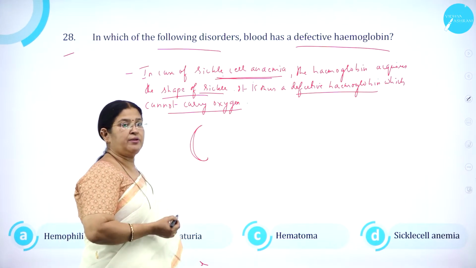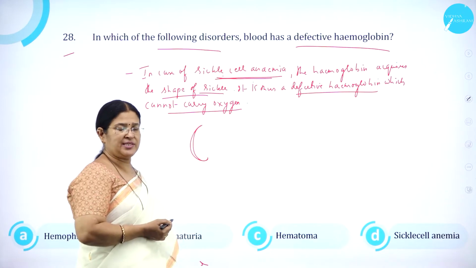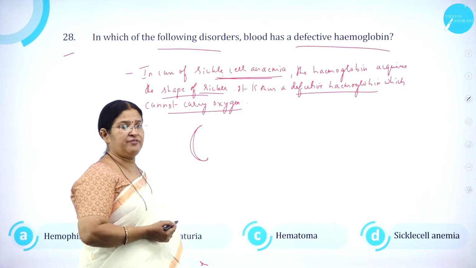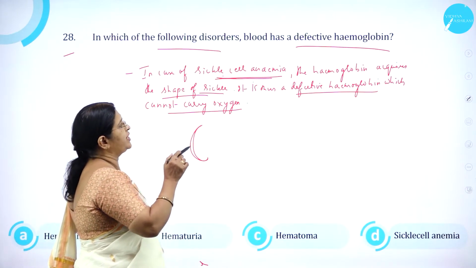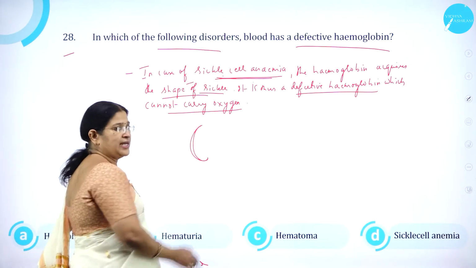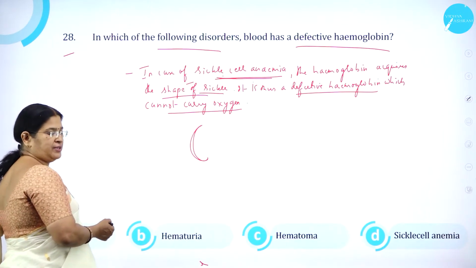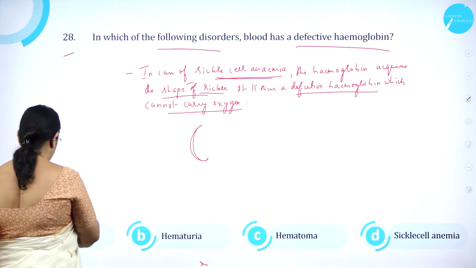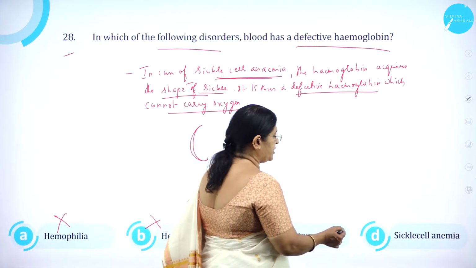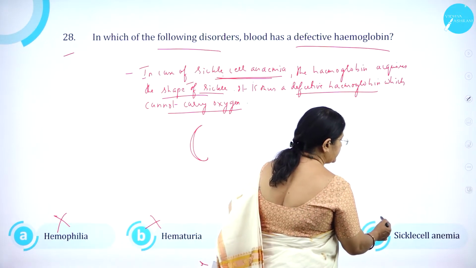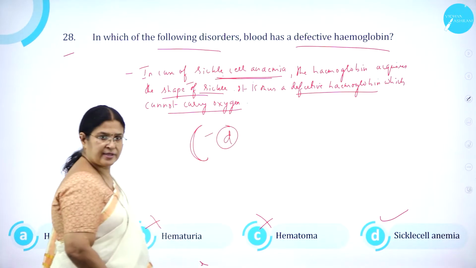And we know that people who are sickle cell anemic will also not get infected with malaria. So in which of the following disorders does blood have a defective hemoglobin? That is sickle cell anemia. Hemophilia is due to the absence of a clotting factor. So option A is wrong. Option B, hematuria, is wrong. Hematoma is wrong. Then D, sickle cell anemia, is correct. So option D is correct.